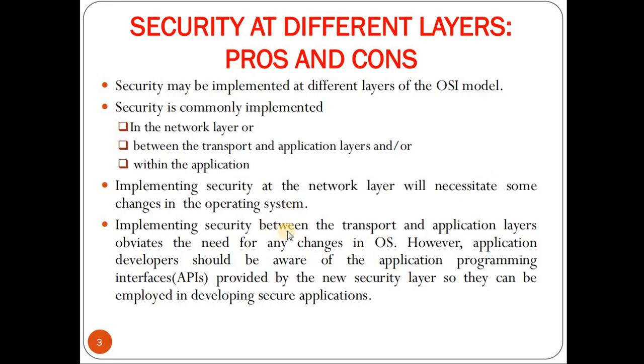Now, implementing security between the transport and the application layer overcomes the need for any changes in the operating system. However, application developers should be aware of application programming interfaces provided by the new security layer so that they can be employed in developing secure applications.